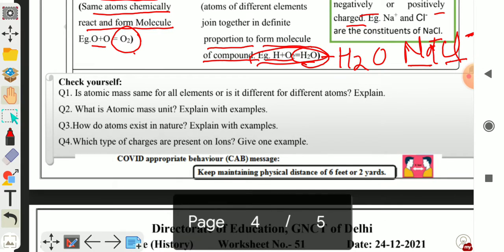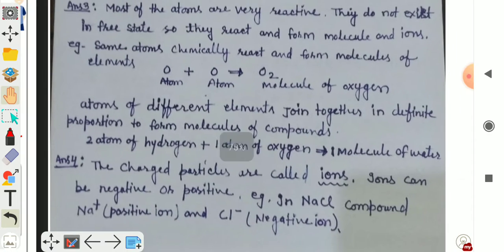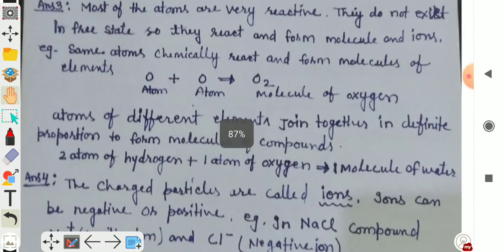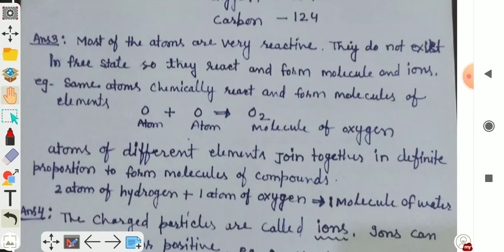So different elements have different atomic mass. Question number 3. How do atoms exist in nature? Explain with example. Atoms are very reactive, so they can't exist in free state in nature. Most of the atoms are very reactive. They do not exist in free state, so they react and form molecules and ions. क्या बना लेते हैं वो? Molecules and ions by reacting themselves.